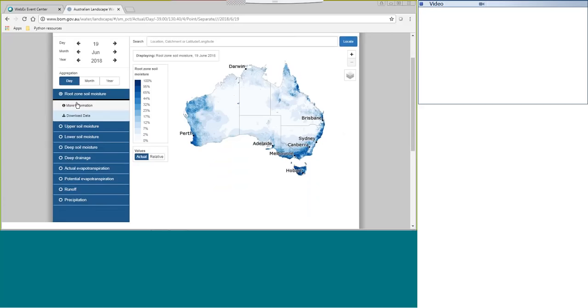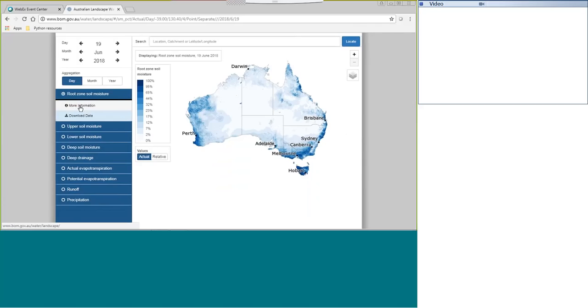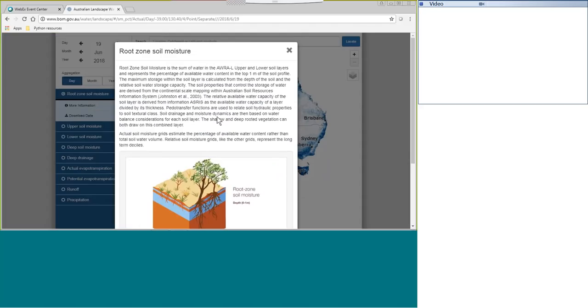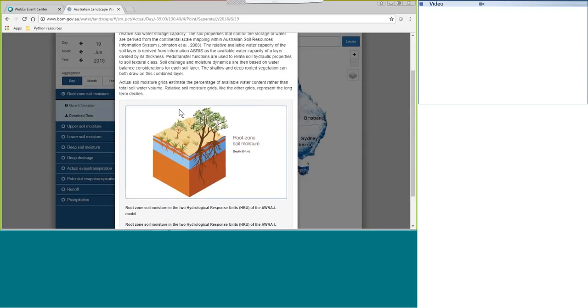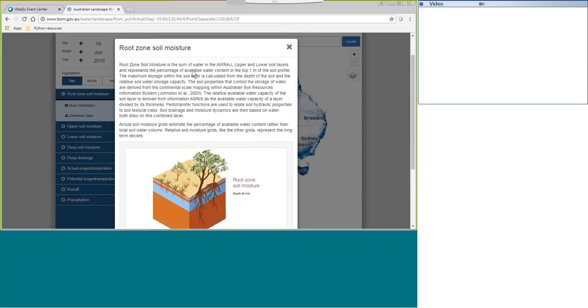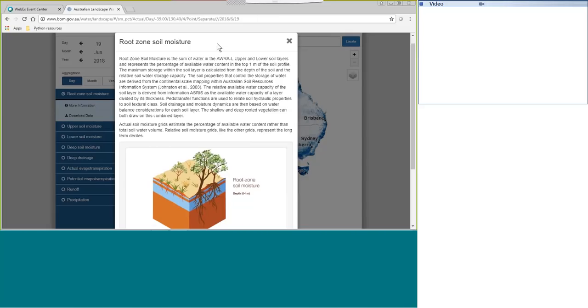Underneath each variable, we can click on more information, and this will show us a bit more information about the variable. We see a bit of a conceptual diagram as well as a description of what that variable is. And we can see that there.